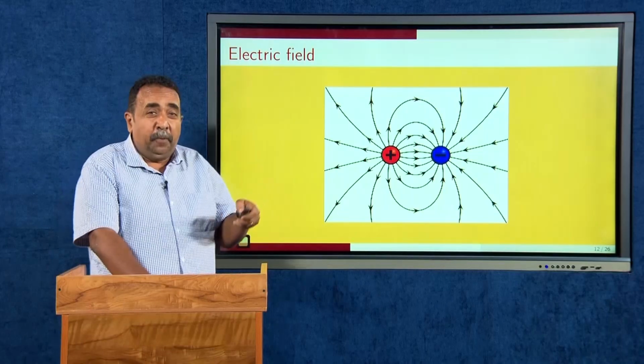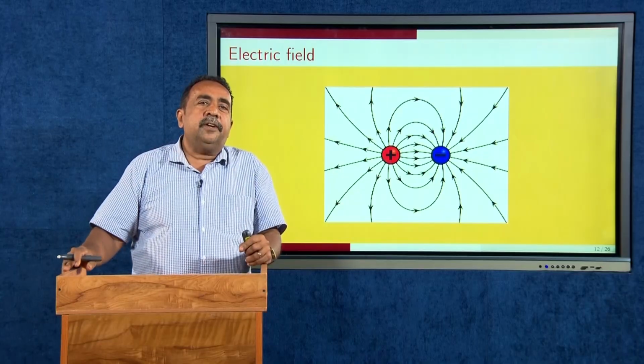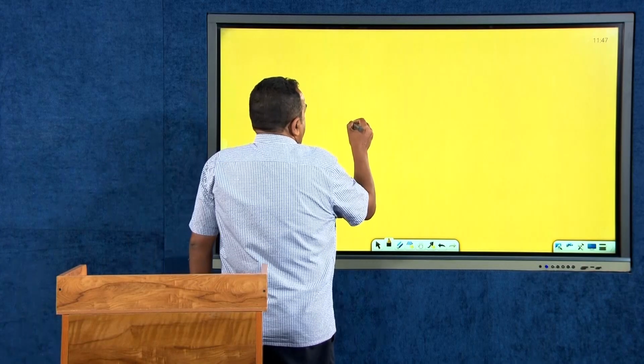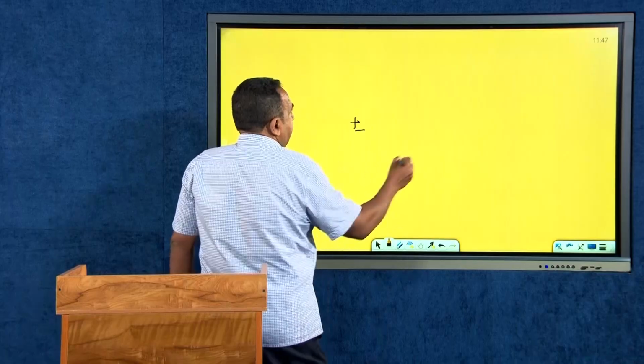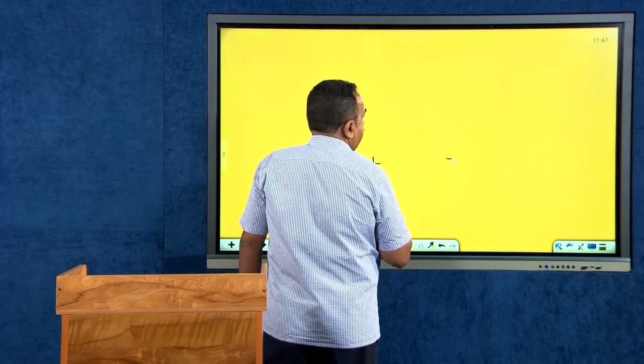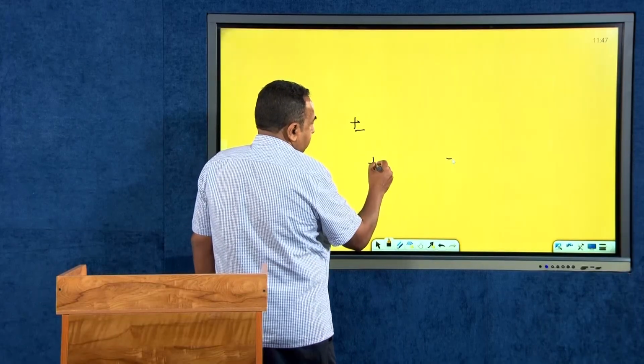If you have a dipole, a positive and a negative charge separated by a small distance, it is called a dipole. On a dipole, you have a positive charge here and a negative charge here, separated by a small distance.